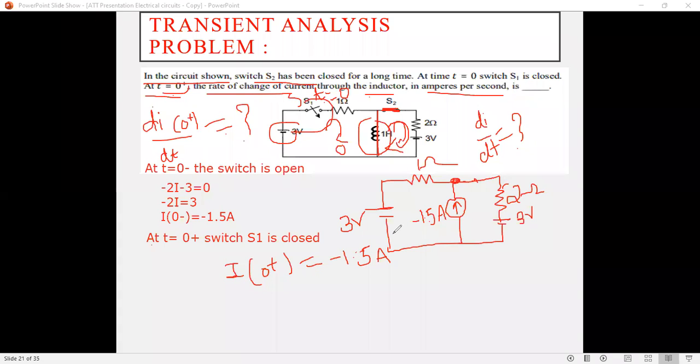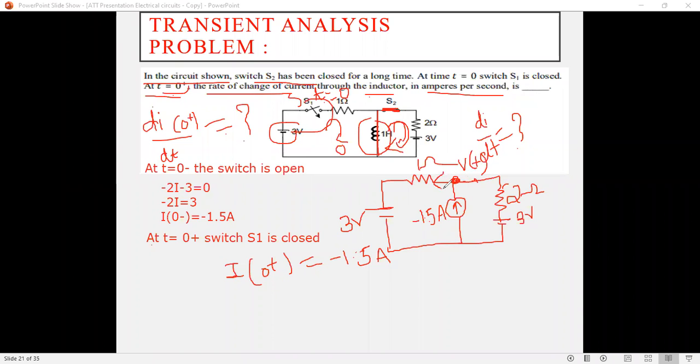So in that it was so lengthy and we wanted to calculate the current I1 and I2. So I use here nodal analysis. Suppose I will represent here the voltage V of t to that node. First of all, I will calculate the nodal voltage and then I will calculate the rate of change of current flowing through the inductor. Okay, see here it is V of t.